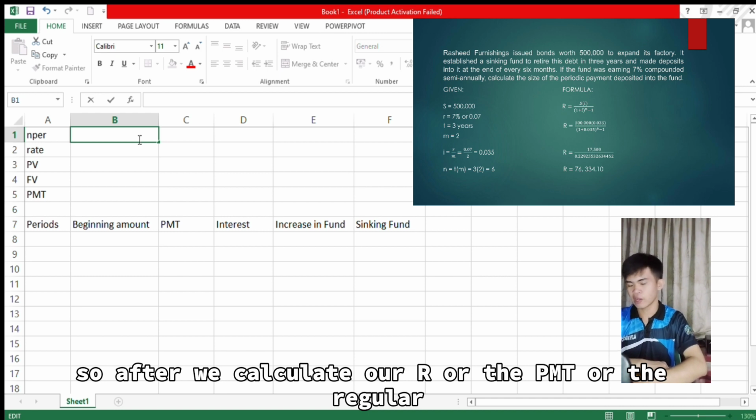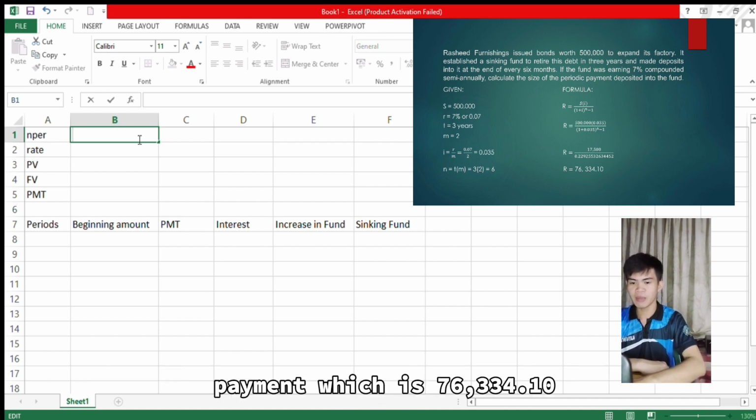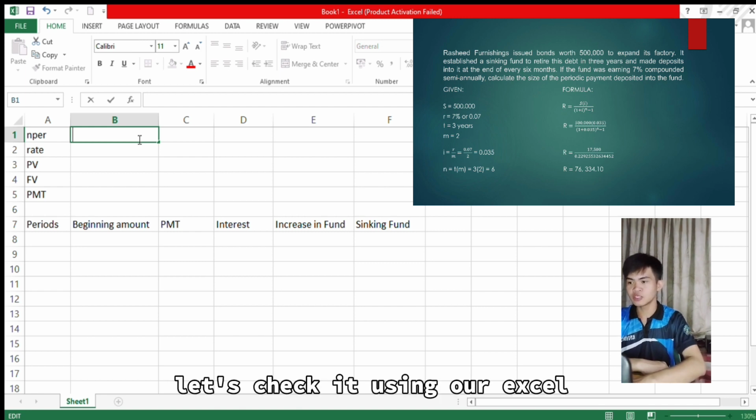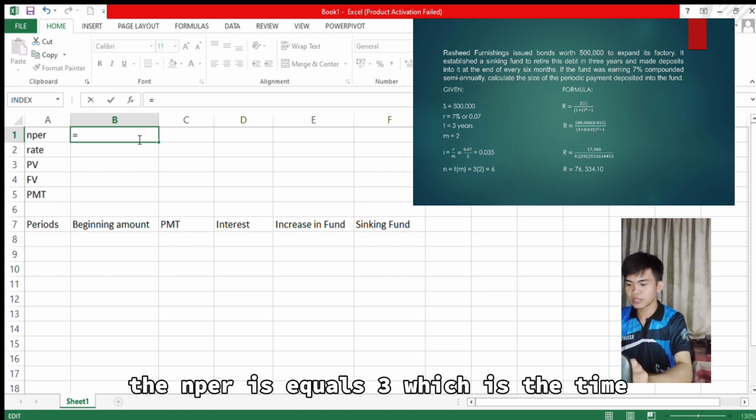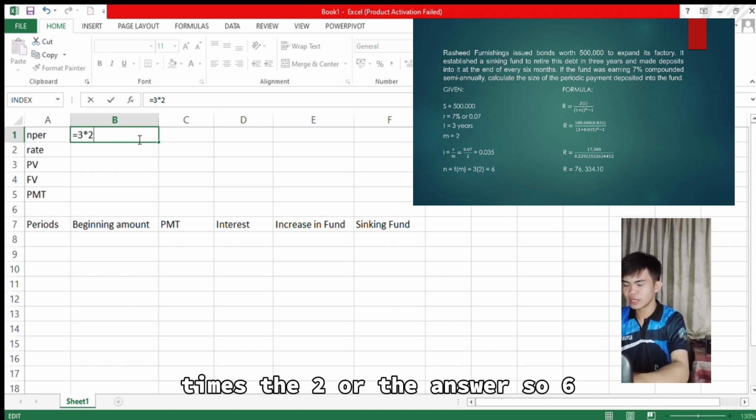So after we calculate our R or the PMT or the regular payment, which is 76,334.10, let's check it using Excel. First we write the NPER. The NPER equals 3, which is the time, times 2, or 6.